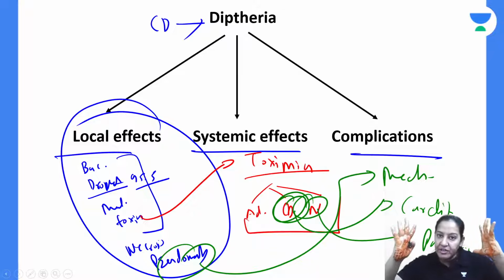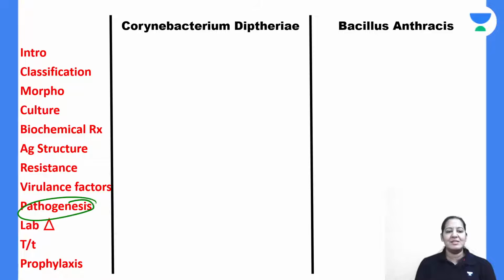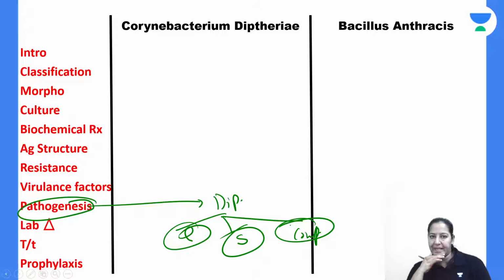So this is a summary of the pathogenesis of diphtheria. You got my point? So we are done with the pathogenesis. In the pathogenesis of diphtheria, write down the three things: the local effect, the systemic effect, and the complications. The local effect is due to bacteria, the systemic effect is due to toxin, and complications can be due to anything. Everyone give me a thumbs up. I tried my best, right?